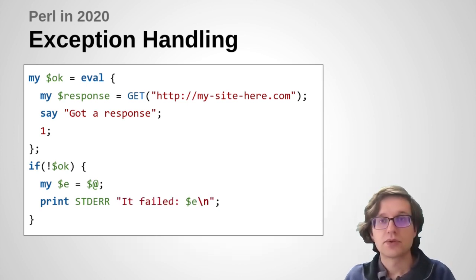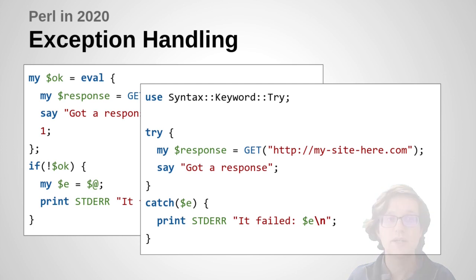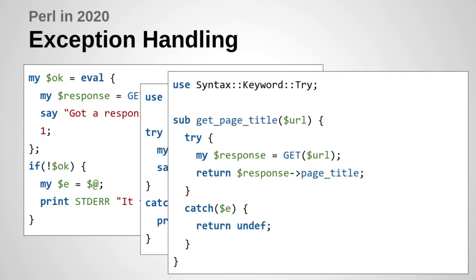So I wrote a module called Syntax::Keyword::Try, which tidies all of this up. That provides two new keywords, try and catch, that make this logic a lot neater. The catch block creates a new variable for you, so you don't have to worry about the $@ variable. It's also safe to put a return statement inside that block, because that's implemented properly and it makes the whole containing function return the value rather than just confusing the eval block. So it's again just a little bit tidier, a little bit neater.